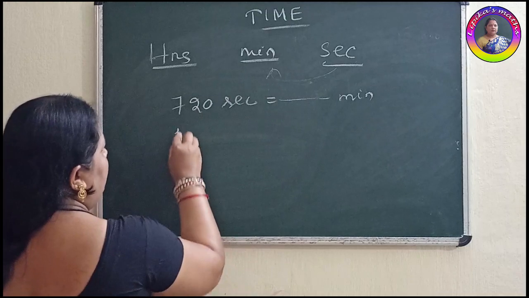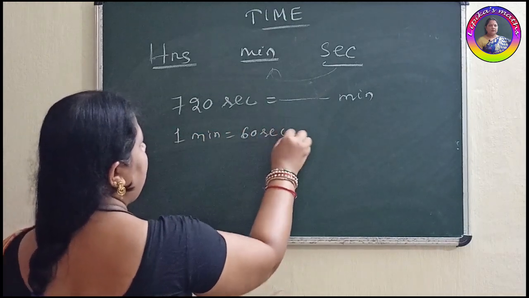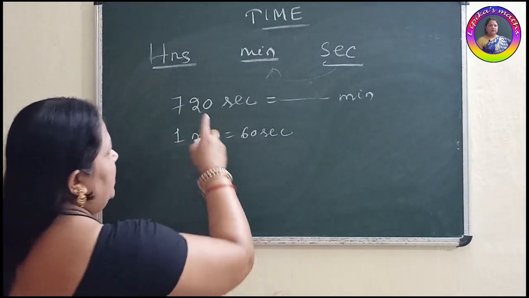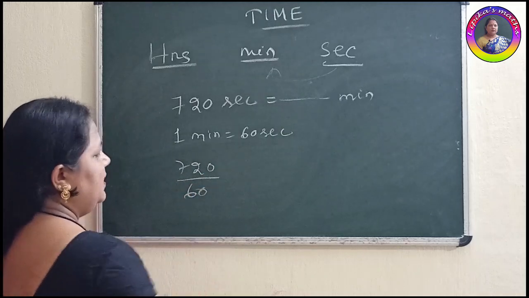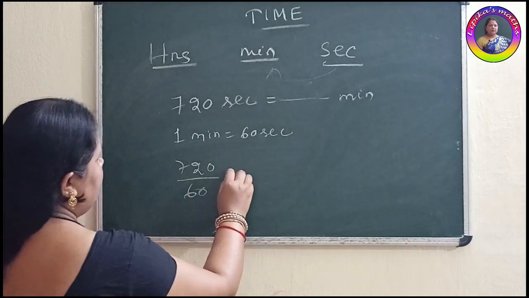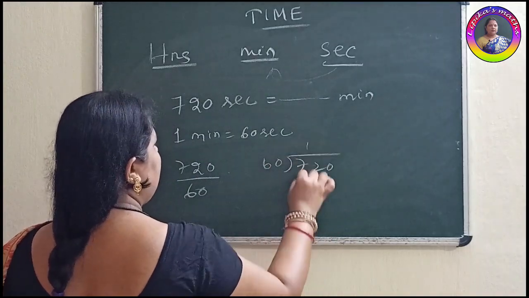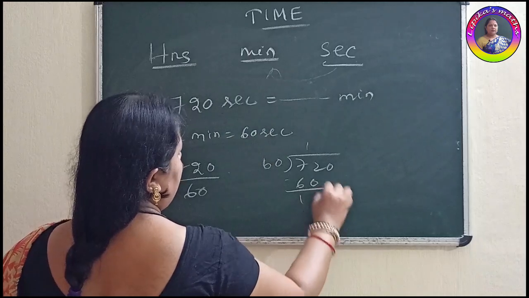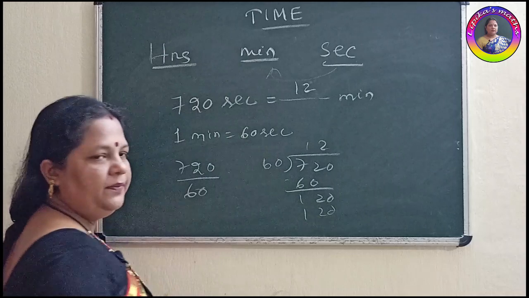As you know, 1 minute is 60 seconds. So to change seconds to minutes, you divide 720 by 60. How much is it coming? 6 times 1 is 60, then 6 times 2 is 120. That means 12 minutes.